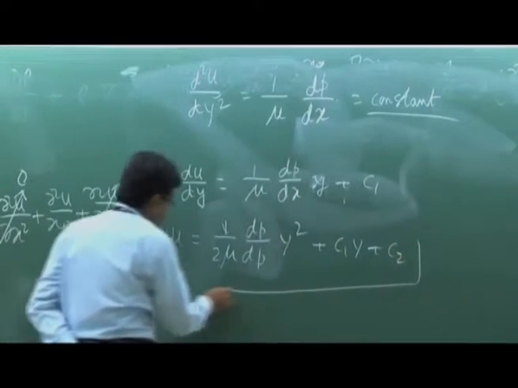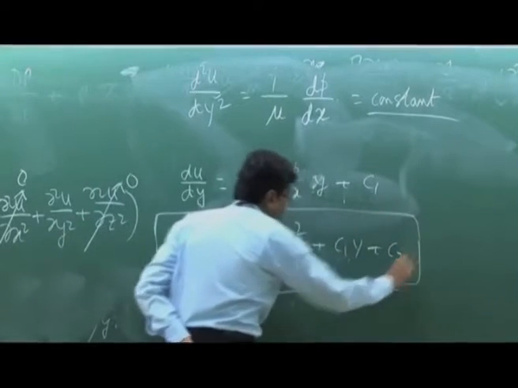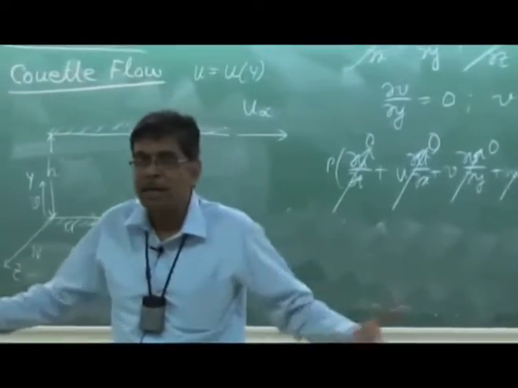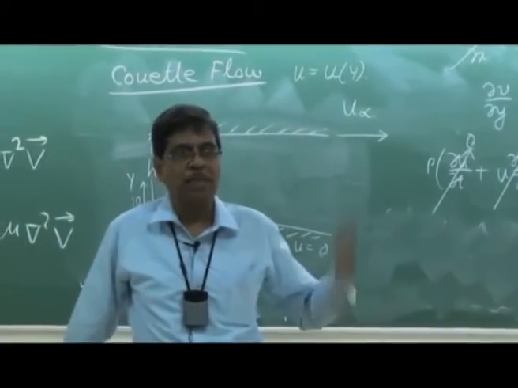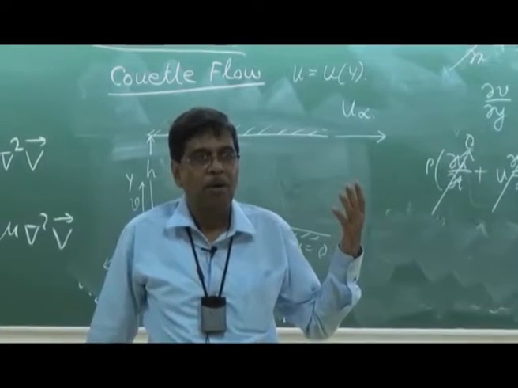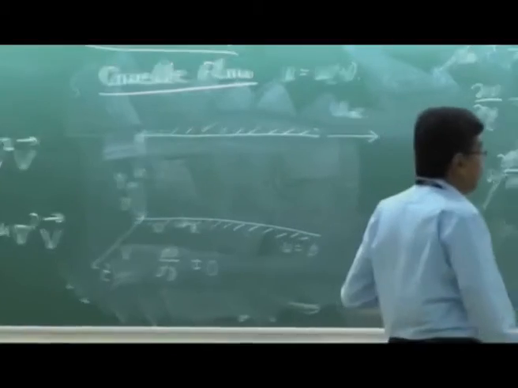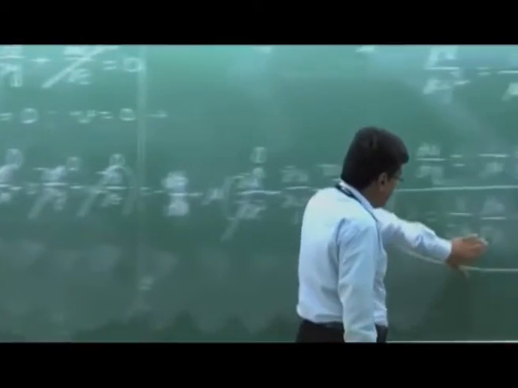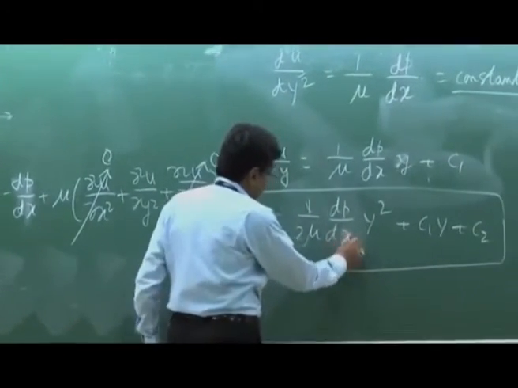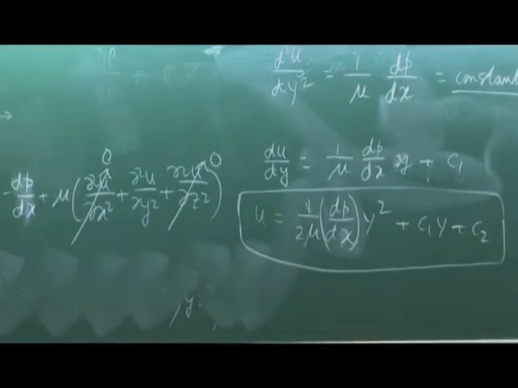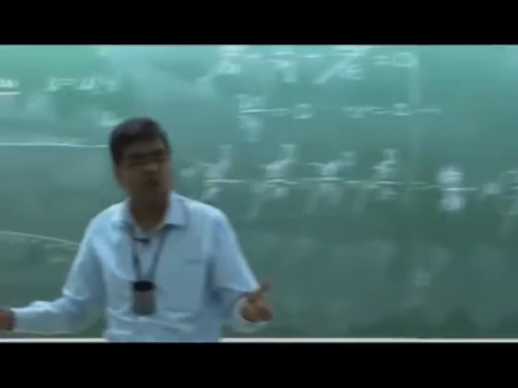So up to this, I have not done anything with respect to Couette flow. So this is the Cartesian coordinate velocity field for an exact solution situation. U is 1 by 2 mu dp/dx y square plus c1 y plus c2. Up to this, everything is common.